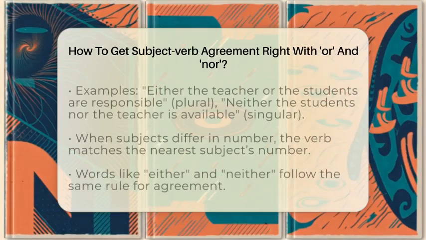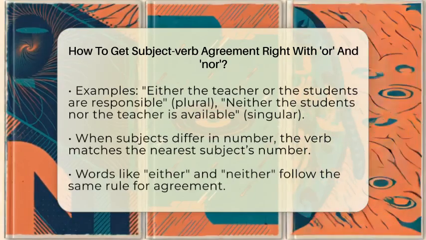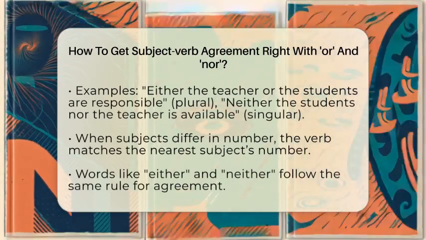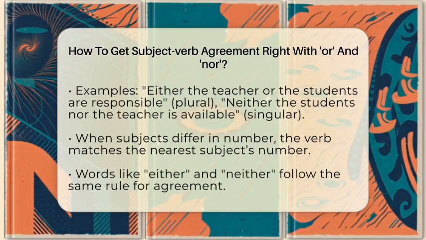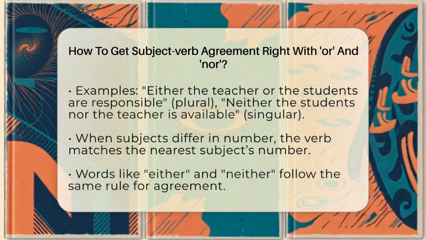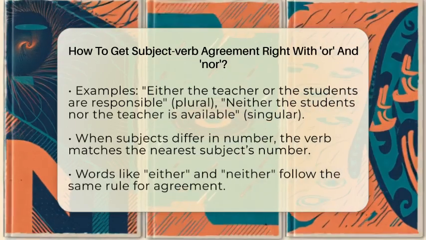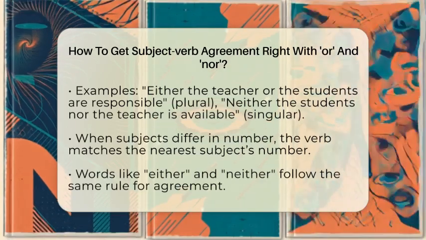For example, in the sentence, "Either the teacher or the students are responsible," the subject closest to the verb is students, which is plural. So the verb should be "are." Another example is "Neither the students nor the teacher is available." Here, teacher is closest to the verb and is singular, so the correct verb is "is."